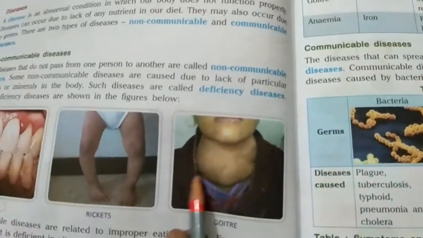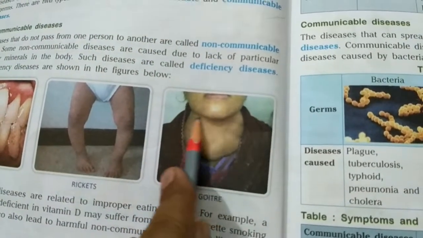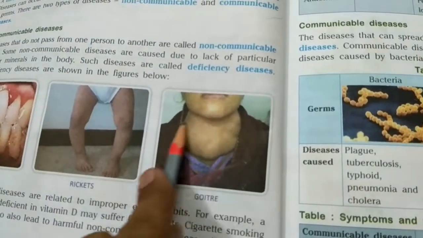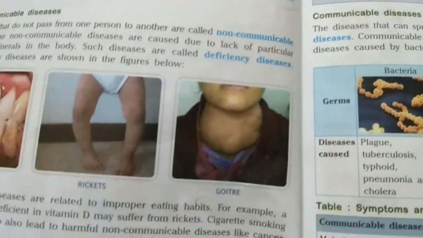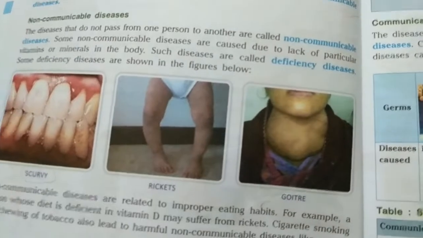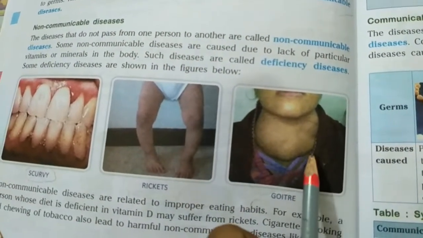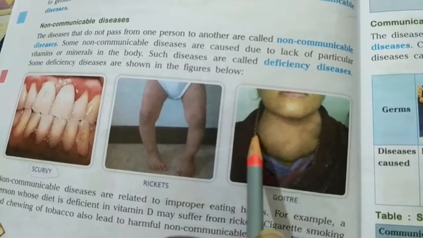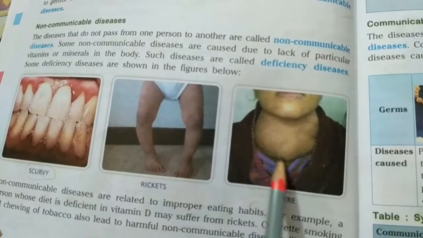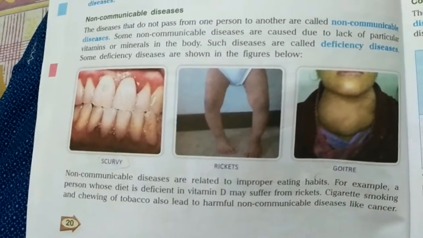Normally our neck is thin and straight, but this portion of the neck has become swollen, extra large sized. When something increases in size abnormally, that is called swelling or swollen. So in goiter, the neck becomes affected and enlarged. These were some of the deficiency diseases shown in this picture.